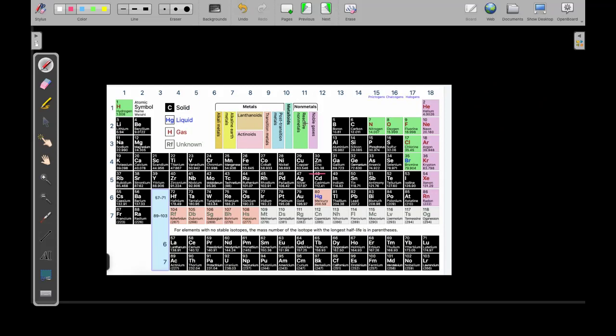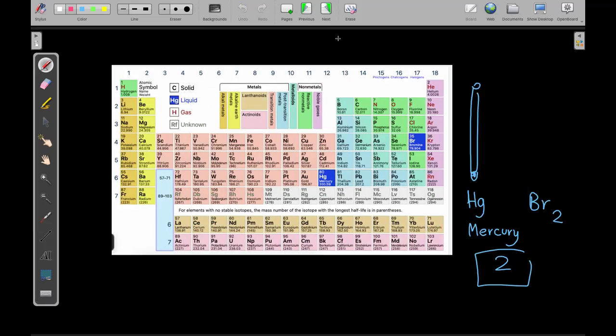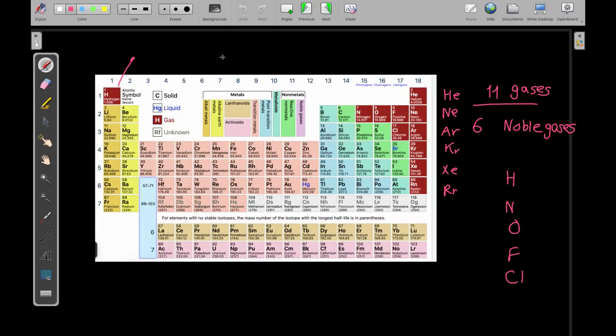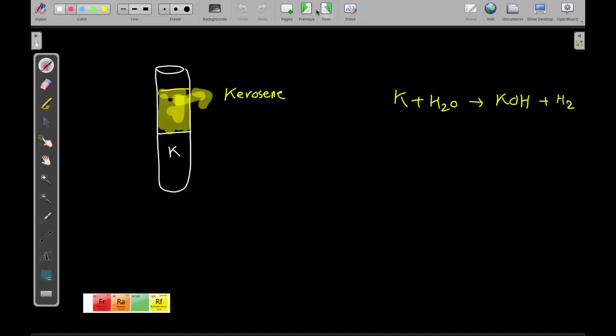You see all this in black are solid. So this one is liquid, this one is liquid, mercury and bromine, and the rest are either gases, but the black are all solids. So most of the elements in the periodic table are solids, only 2 are liquids, and 11 are gases. That's why in our question here, I will choose fluorine.